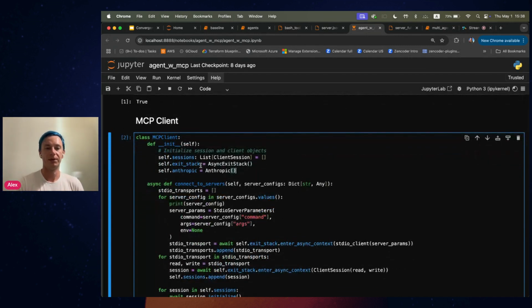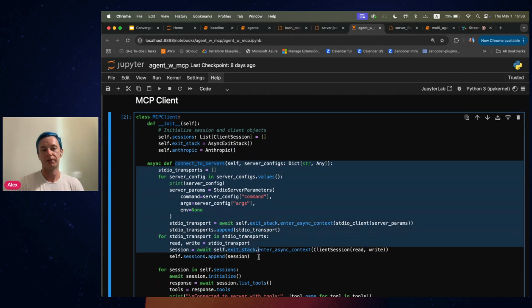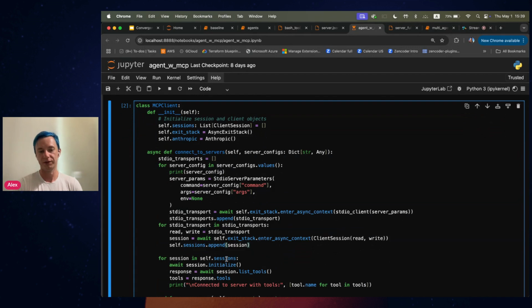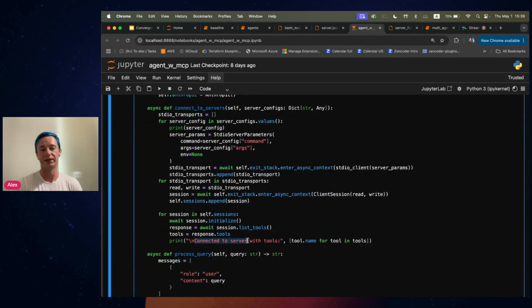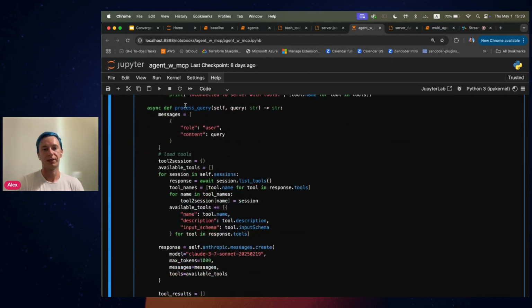But over here, basically, I'm defining the client, which will help us interact with our MCP servers. Over here, it will just read the list of MCP tools from the server. So we will see that it's connected to the servers with different tools, and it will list the tools itself. And over here, we will just process a query.